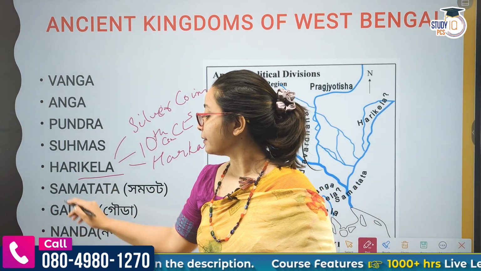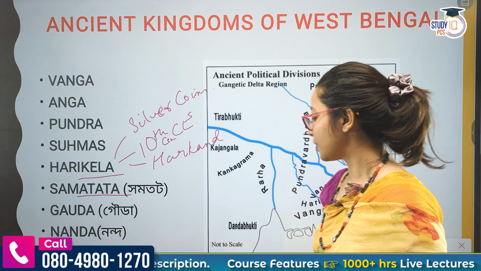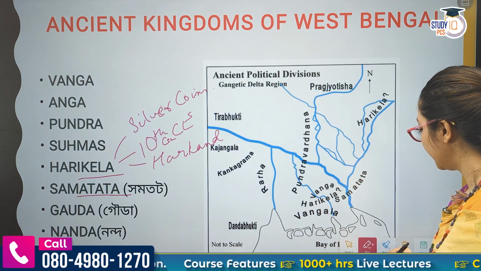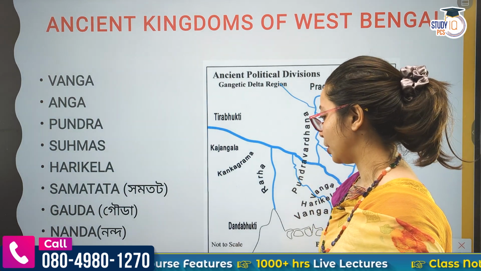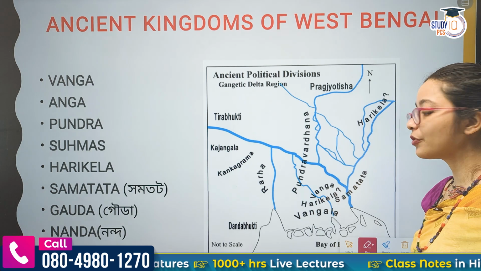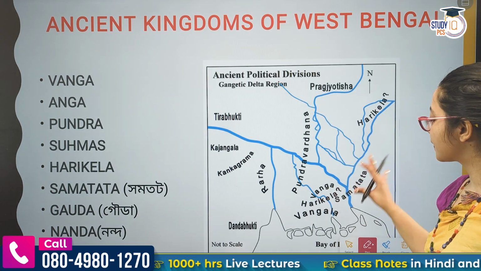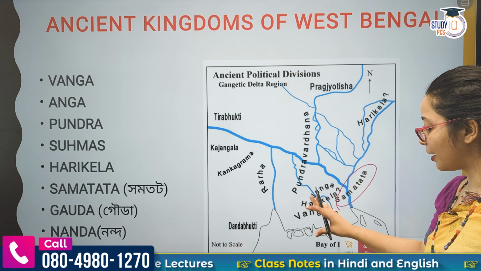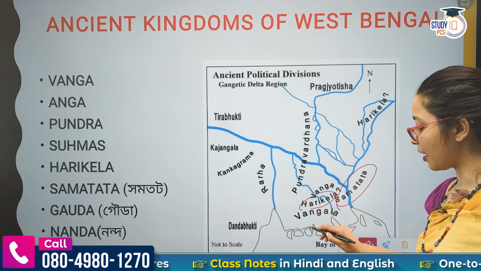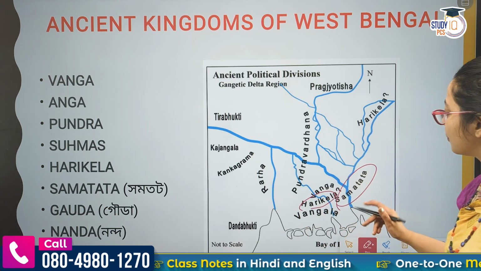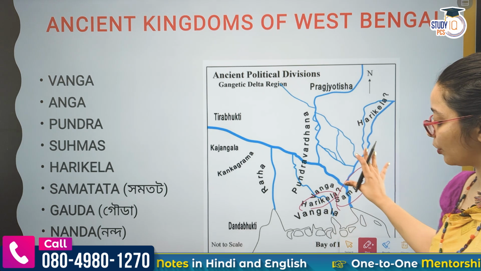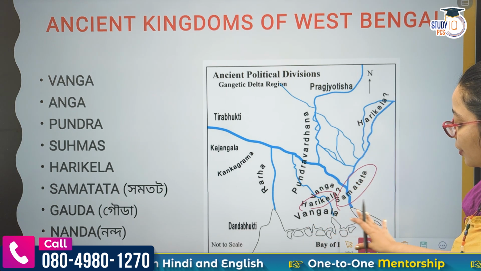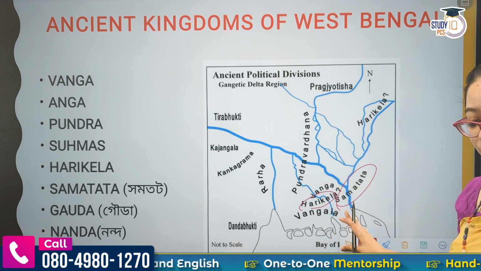Okay. Then there is Samtat. In Samtat there will be some information you will have to write down. Now let's see which region Samtat belongs to. This is the part of Samtat, you can see. So Harikela, as I said, is just around Vanga, this is the part of Harikela. Now Samtat, if you see, this is actually undivided Bengal that we are seeing. The whole region accompanies Bangladesh.